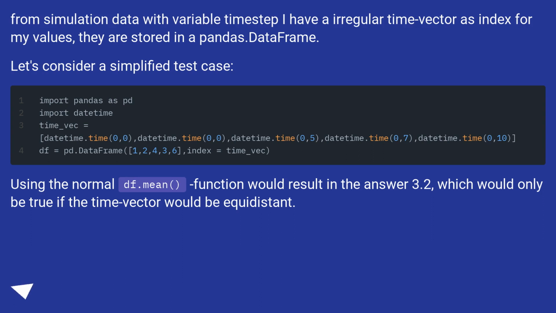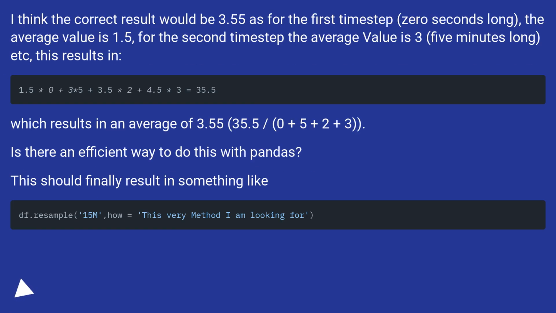Using the normal df.mean function would result in the answer 3.2, which would only be true if the time vector would be equidistant. I think the correct result would be 3.55 as for the first time step, 0 seconds long, the average value is 1.5. For the second time step, the average value is 5 minutes long, etc.